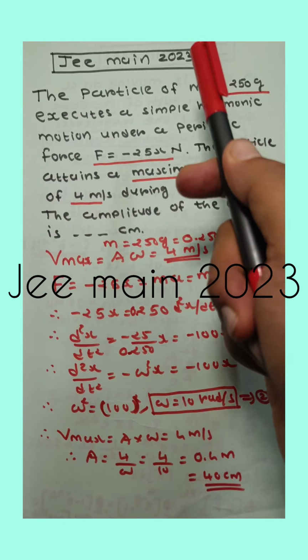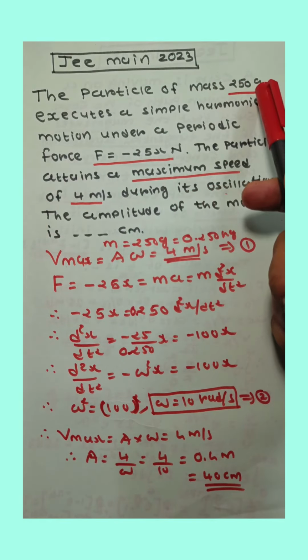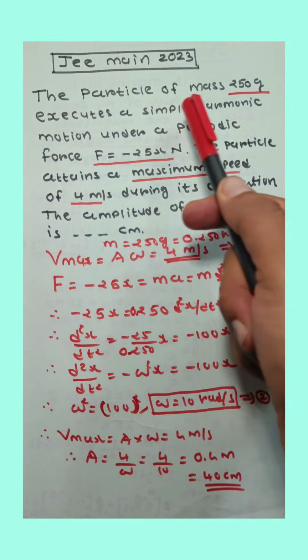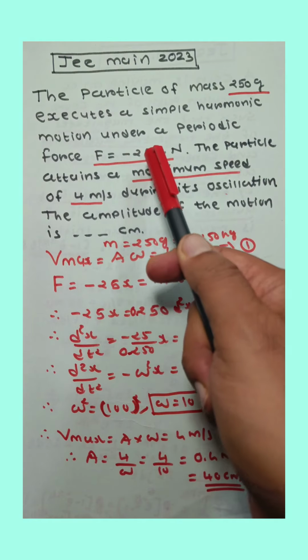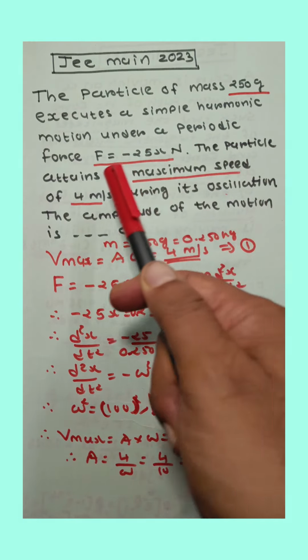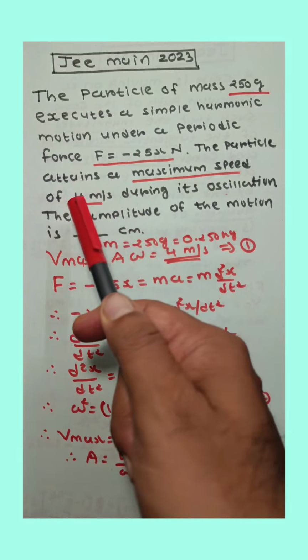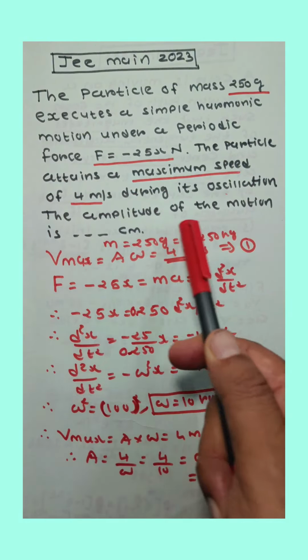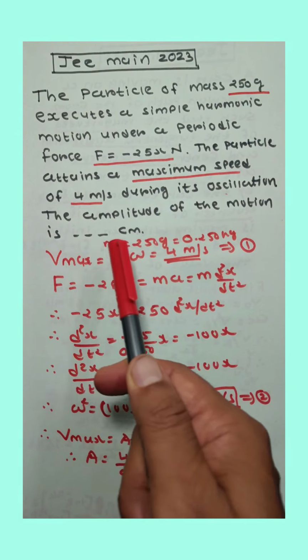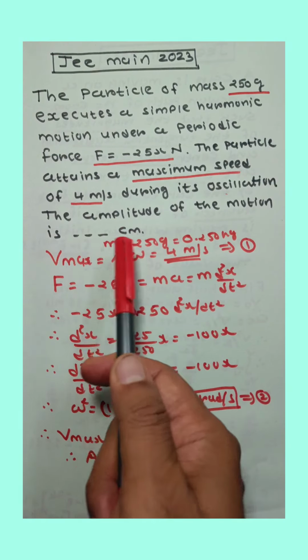JEE 2023 MCQ. A particle of mass 250 gram, which means 0.250 kg, executes a simple harmonic motion under a periodic force F equal to minus 25x Newton. The particle attains a maximum speed, Vmax, of 4 meter per second during its oscillation. The amplitude of the motion is, here find out the answer of amplitude in centimeter.